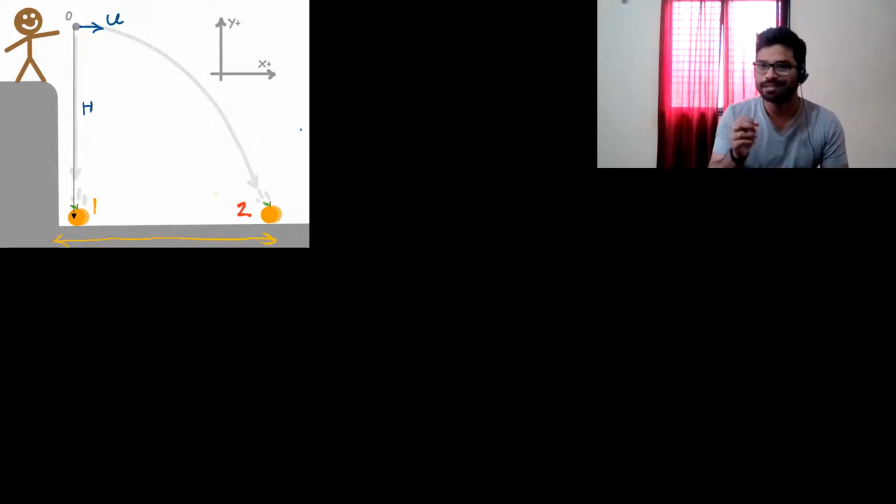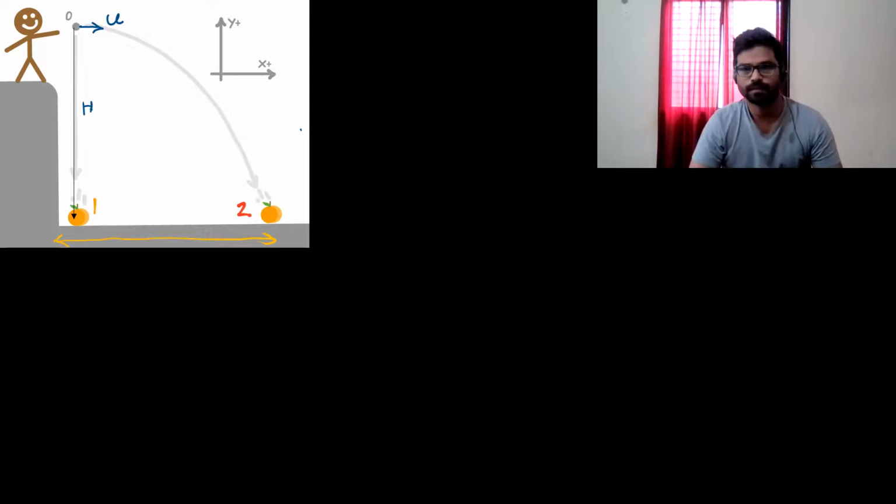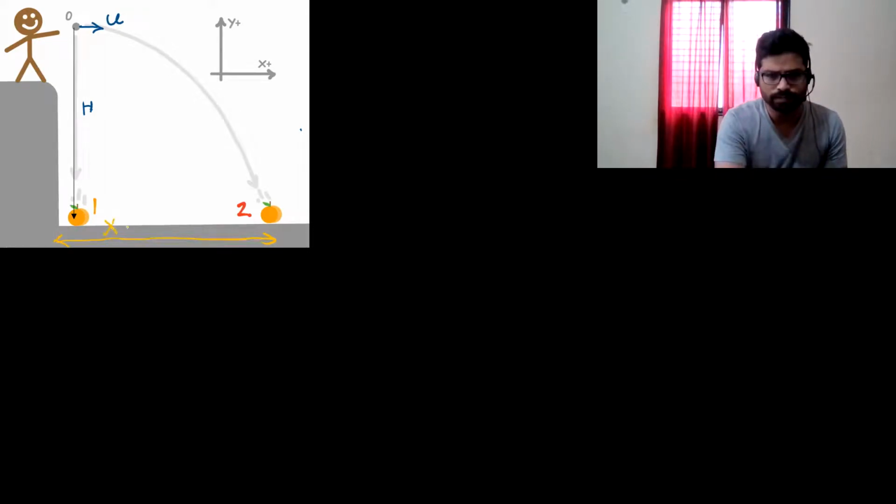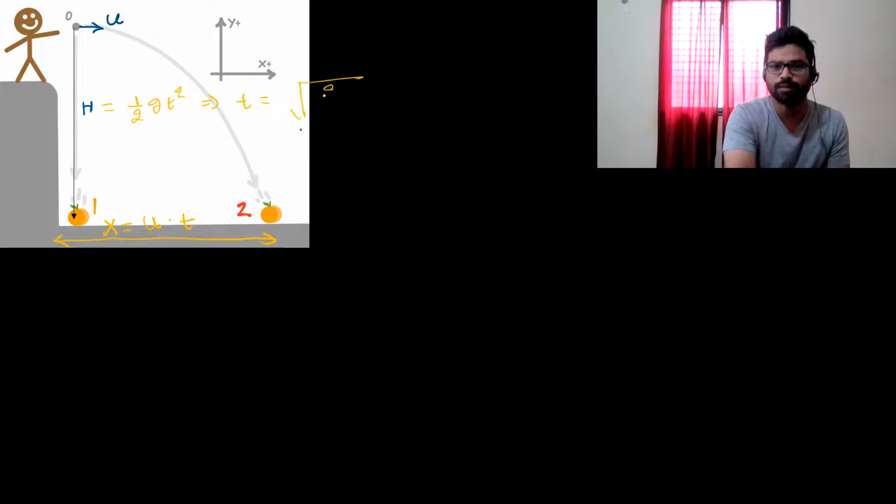Now, what will be its initial velocity? All right. So if they are going to give you x, they are asking you u, the initial velocity in x direction, multiplied by time. This we already know. So if I have this particular height, I can always write h is equal to half gt square. We are going to get t from here. That is under root of twice h upon g.